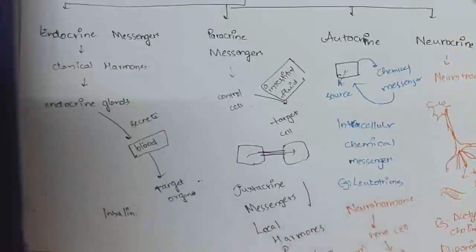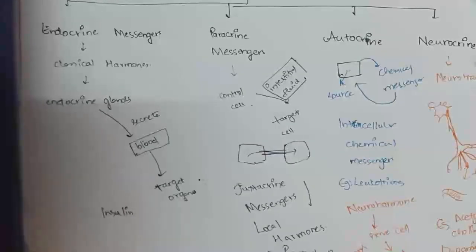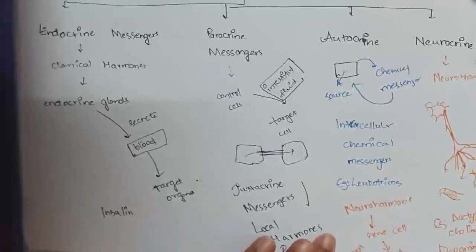Neurocrine hormones are nothing but neurotransmitters. These are secreted by one nerve cell, and from there they transfer to the muscle cell. They control the muscle cell or the nerve cell. An example is acetylcholine and dopamine. And if you come to the neurohormone, there is a difference between neurotransmitters and neurohormones. These both come under neurocrine. That is, neurocrine or neural messengers are of two types: neurotransmitters and neurohormones.